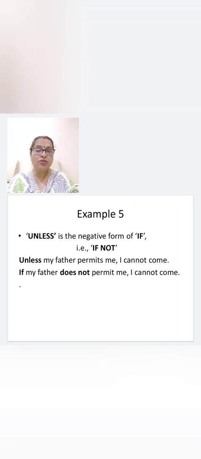So how can you transform the sentence? By using if. If my father does not permit me, I cannot come. So you have understood the 5 ways how if can be used for transforming the sentences.